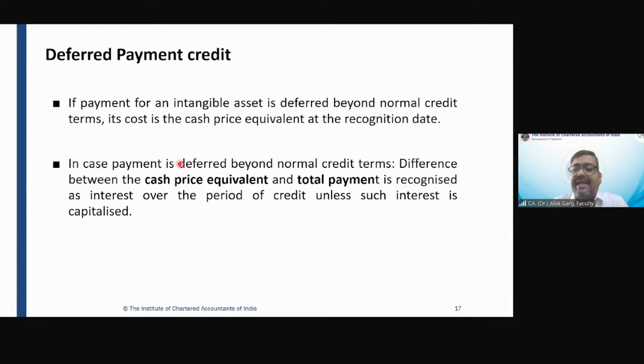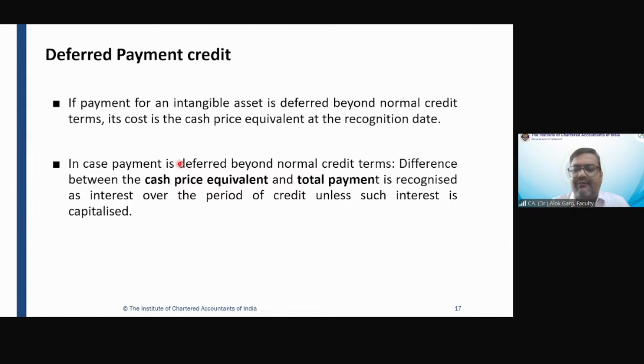If I'm paying on these deferred settlement terms, on deferred credit terms, I have to pay 55,000 rupees. So this 55,000 has two elements. One is I'm paying for acquiring the Tally software. Number two, I'm paying for the credit period. I'm paying for the credit facility, means I'm paying interest.